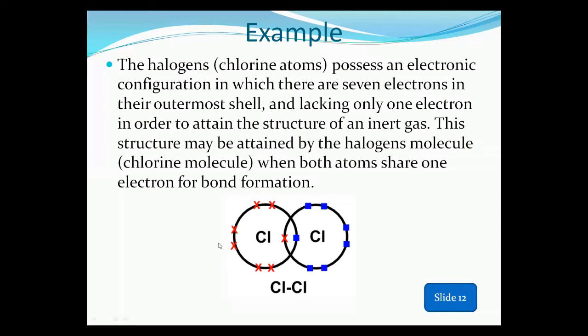One chlorine atom has 7 electrons in the outermost shell, and the second chlorine also has 7 electrons in the outermost shell. By sharing 1 unpaired electron between these two atoms, a bond is formed, which is represented by a short line between the two bonded atoms, and this short line is called the covalent bond. This is the formation of the covalent bond.